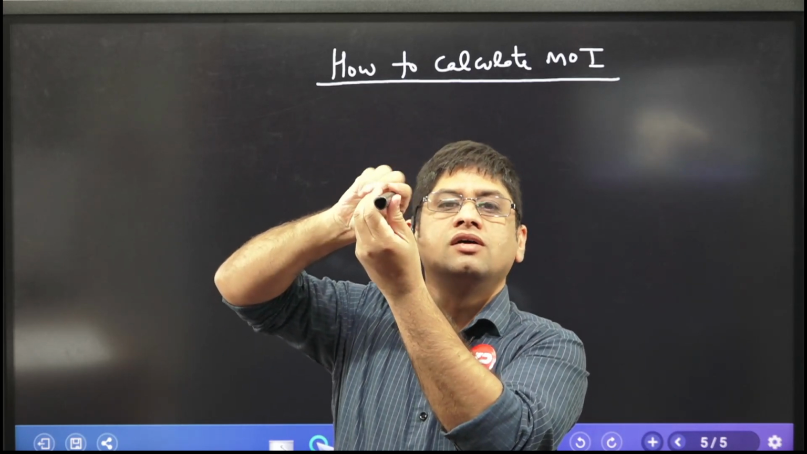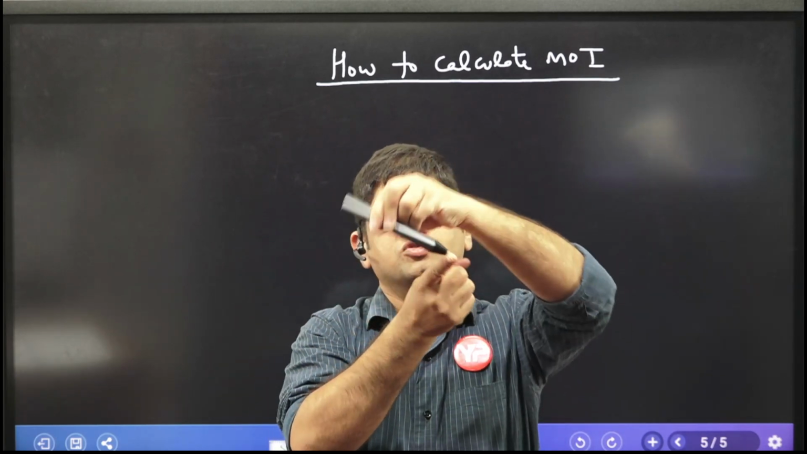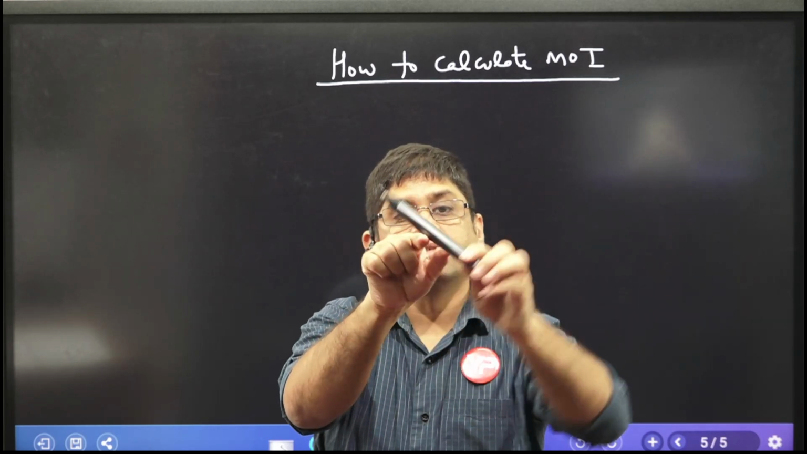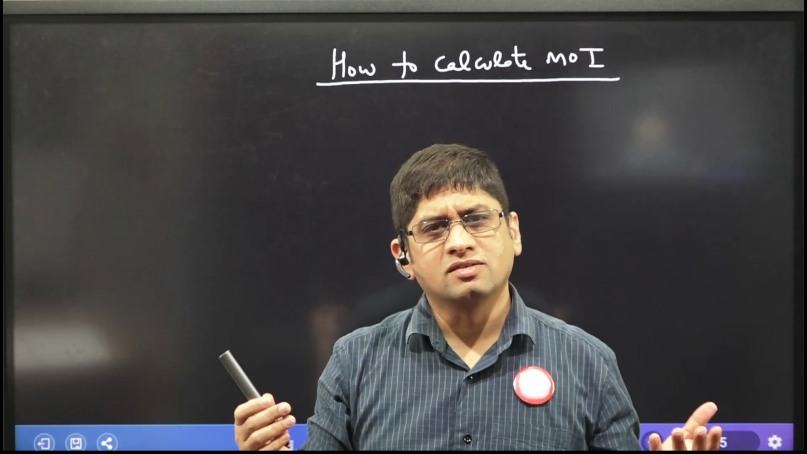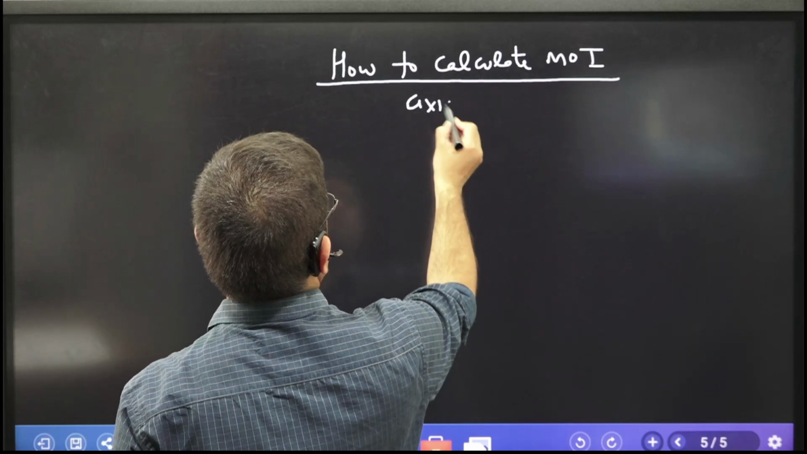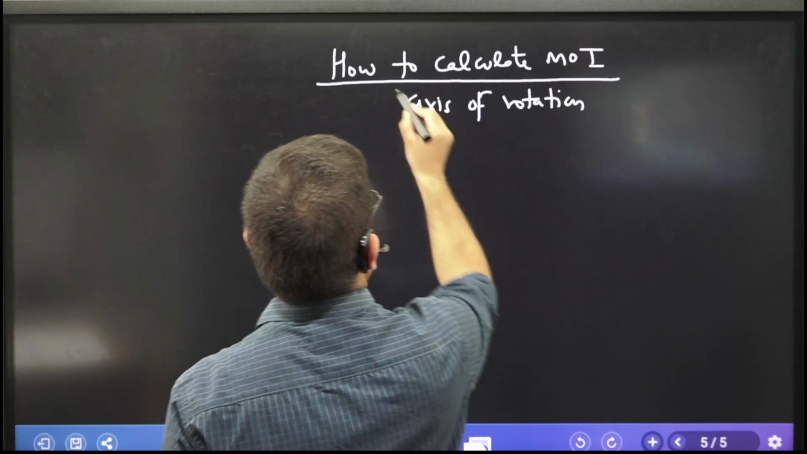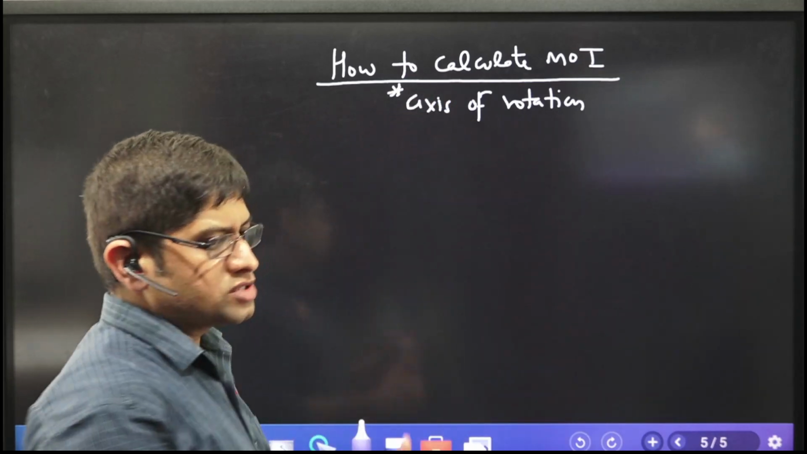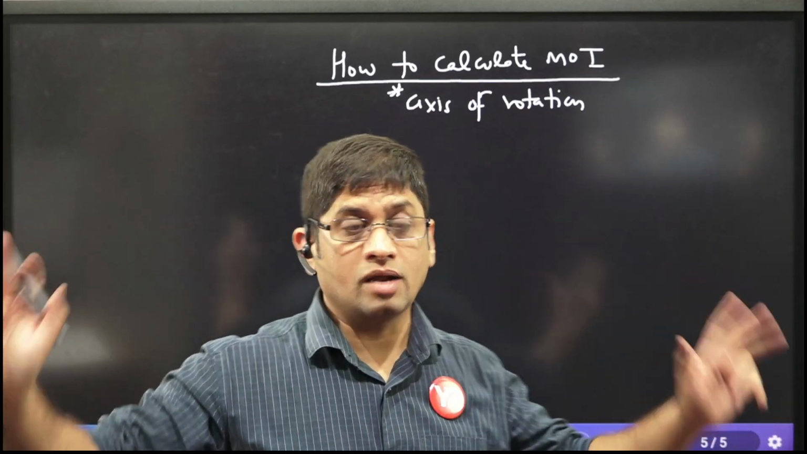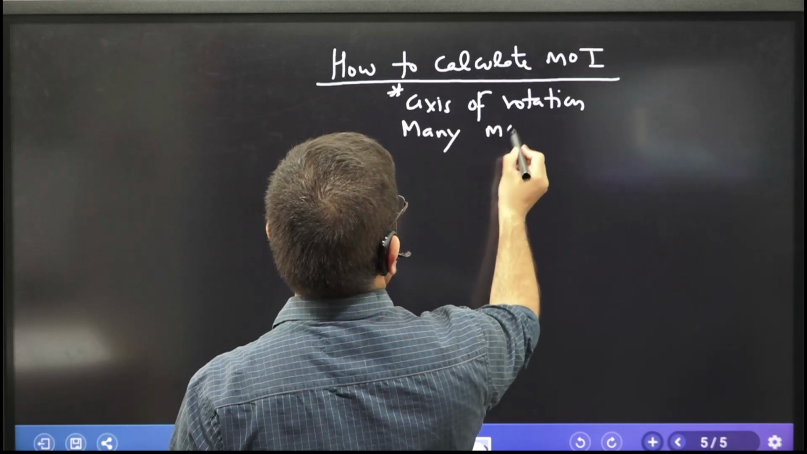Can you see this? About its own axis. This pen can rotate like this also. Agree? This pen can rotate about its center also, something like this. So there are so many axes, right? So you need to find out the axis of rotation. That is the most important thing. Sir, tell me, what is the axis of rotation? So when you say axis of rotation, there can be so many moments of inertia. A body can have many moments of inertia.